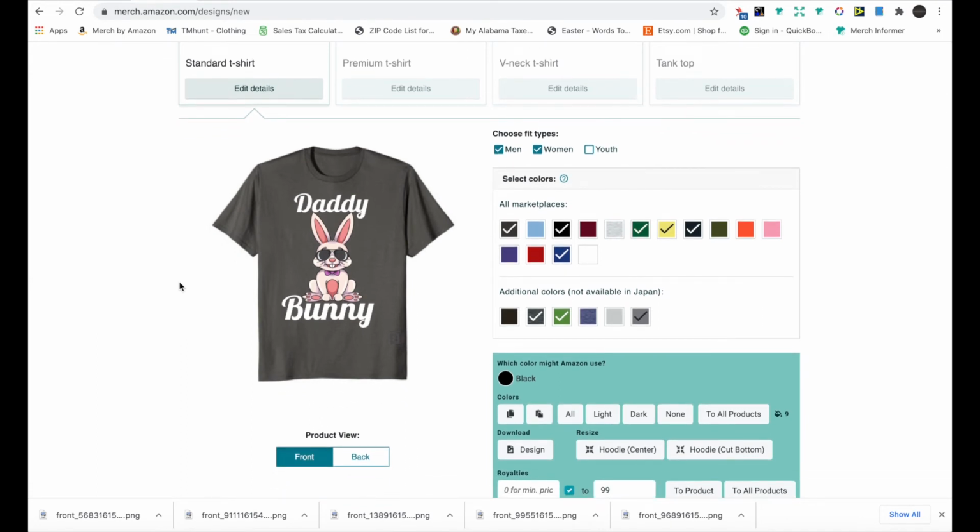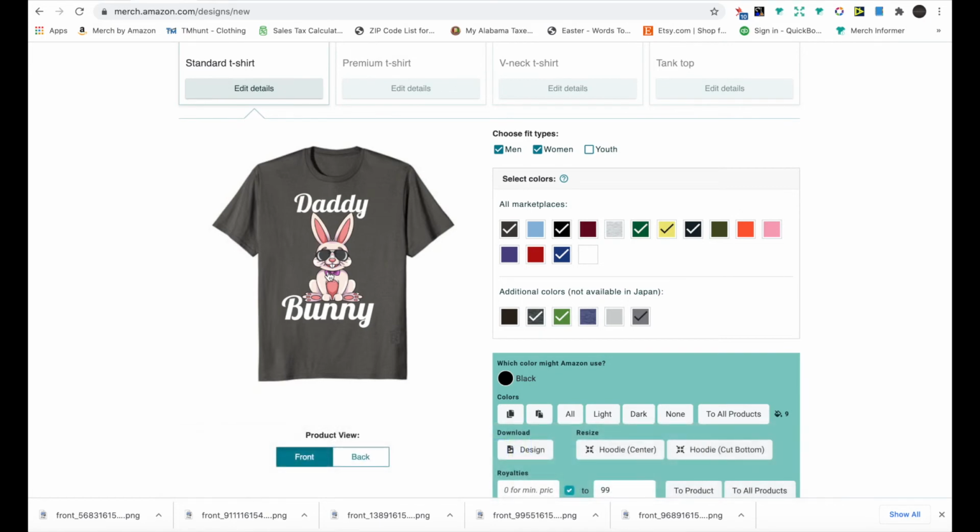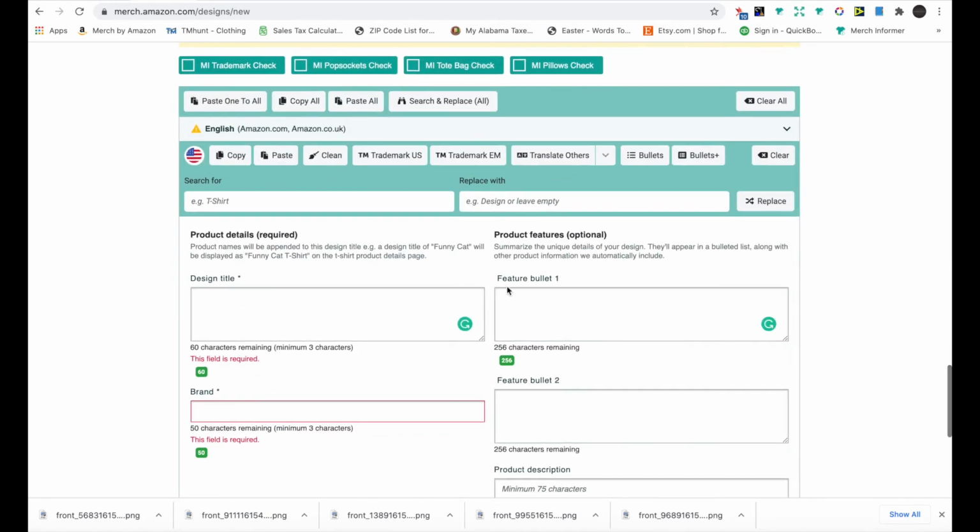One of the easiest things to do is to look at the design and just describe what you see. So I see a bunny wearing sunglasses and a bow tie that says Daddy Bunny. So that's the first thing I'm going to do. So this design features a bunny rabbit wearing a bow tie and sunglasses.